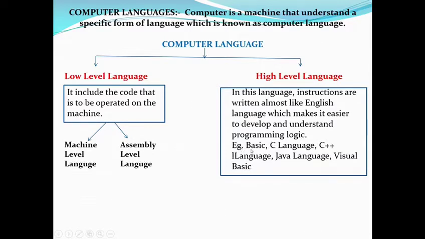For example, high level languages are Basic, C language, C++ language, Java language, Visual Basic, Fortran, COBOL. These are all high level languages which need only instructions in the English language. But in low level language, instructions are written in coding.